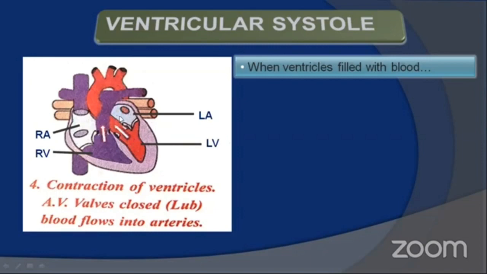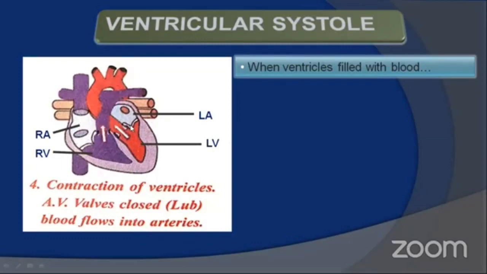When atria are relaxing, the pressure also decreases. So due to the pressure gradient, when pressure in the ventricle increases, there is a chance of backward flow of blood from ventricle to the auricle during ventricular systole. That's why the mitral valve or bicuspid valve gets closed.